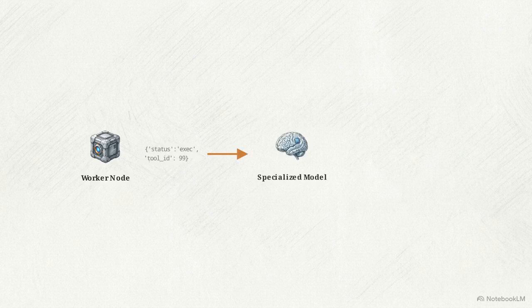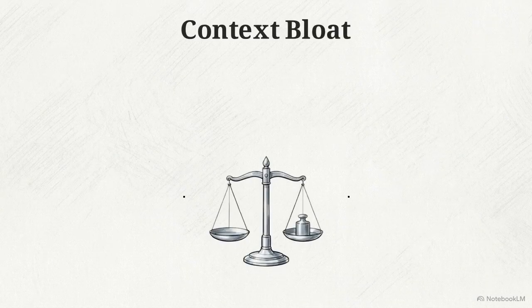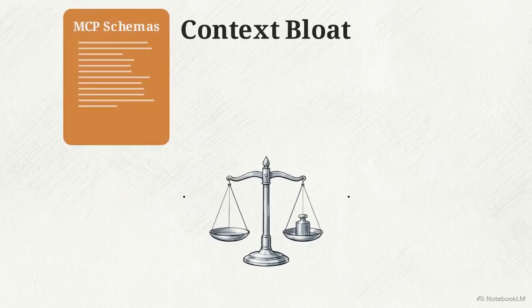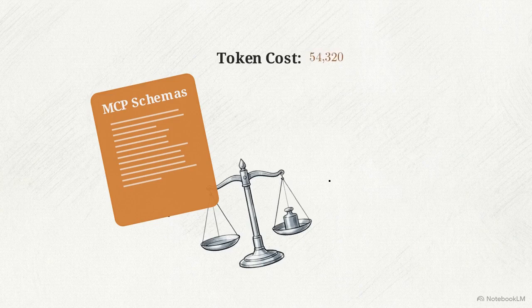It allows you to run cheap worker agents that focus purely on execution, while a specialized model handles the communication translation. Next, we move to the /tools directory. The most critical file here is the tool interface policy.md. This scale illustrates a major inefficiency called context bloat. If you force every tool interaction through MCP, you have to load comprehensive registries into the prompt. Injecting massive, dense blocks of JSON schema for every single action overloads the context window, drives up token costs by the tens of thousands, and severely degrades the model's ability to reason.